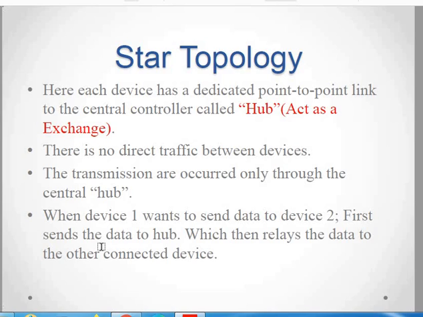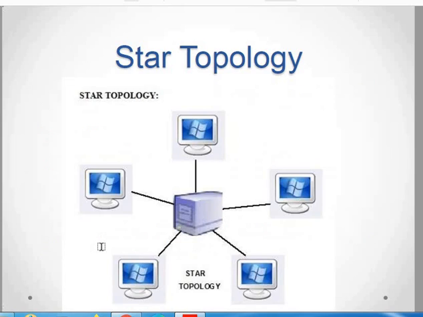The transmission occurs only through the hub. So if device 1 wants to communicate with device 2, first the information will be sent to the hub by device 1, and then the central hub will send the information to device 2. This is how the information transfer takes place. And since the structure is around a central point, it looks like a star, hence it is called a star topology.